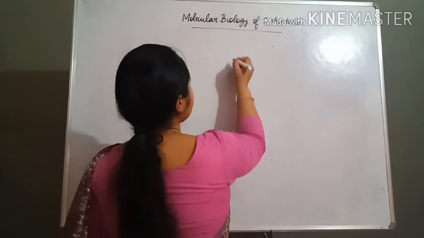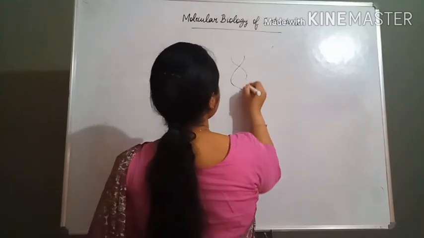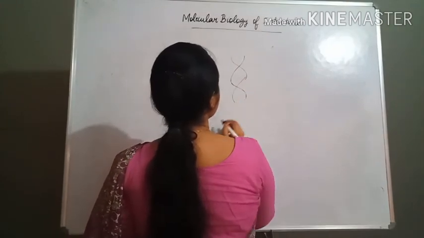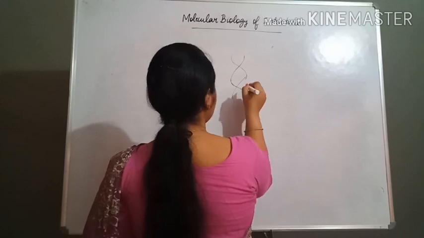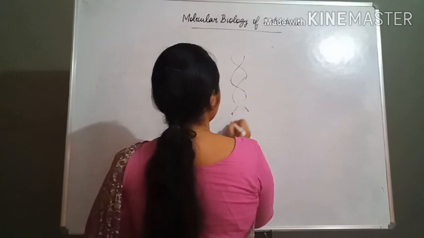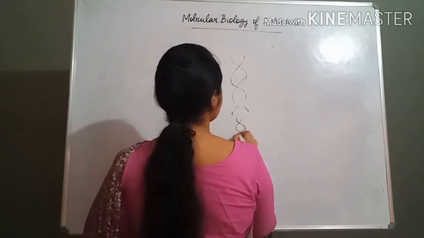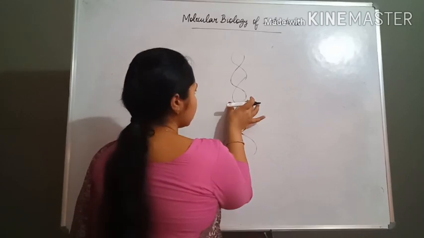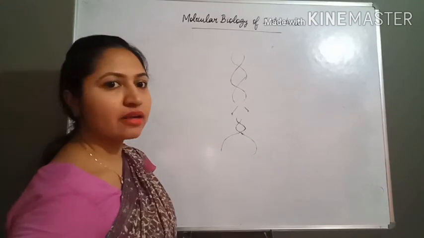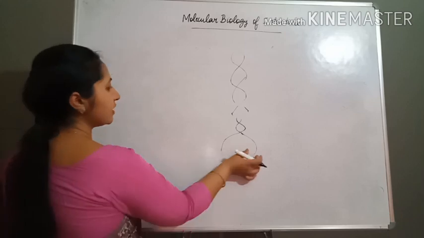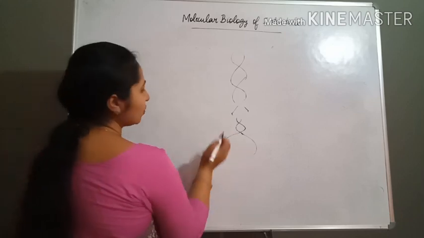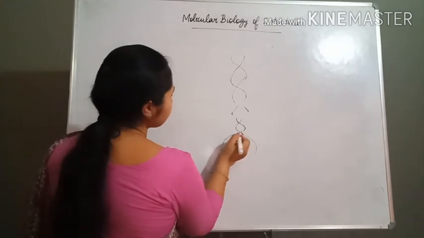Replication means that suppose one DNA is present here, then when it will uncoil, these two strands will uncoil to form single strands.